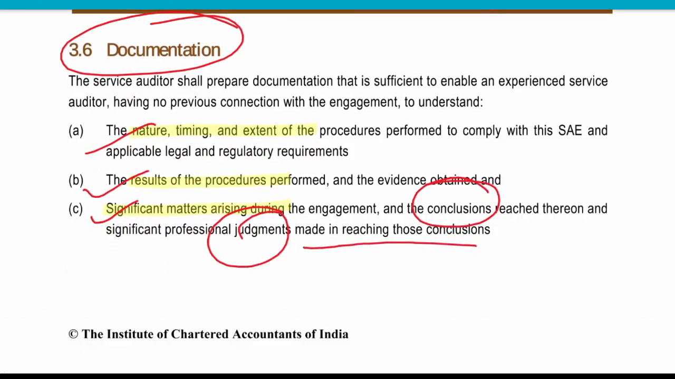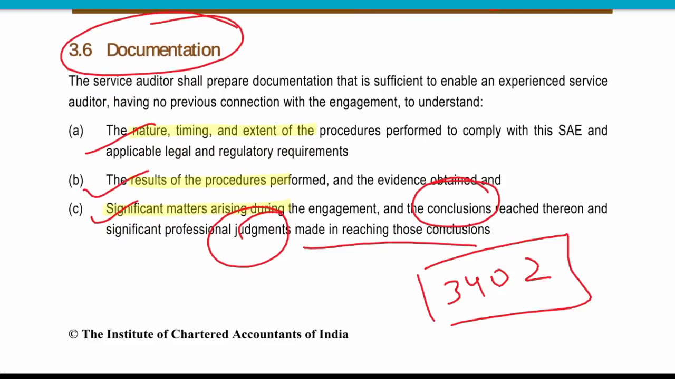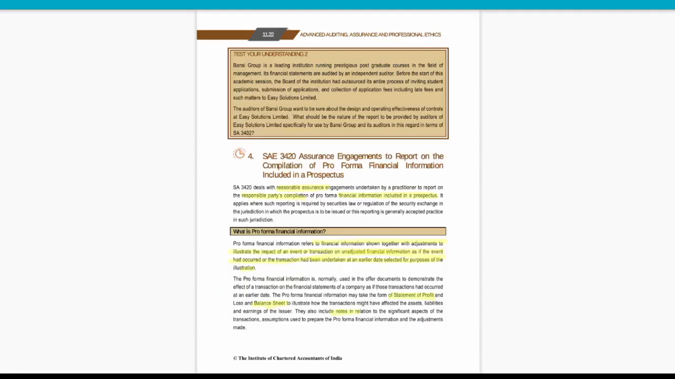Able to understand? SAE 3402. You will get more understanding of it once you read it out. And mostly we have learned this in SA 402 only, so it will be easier for you.